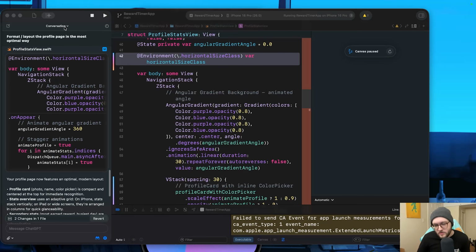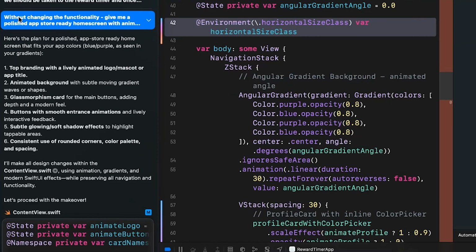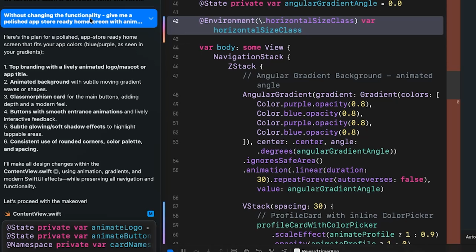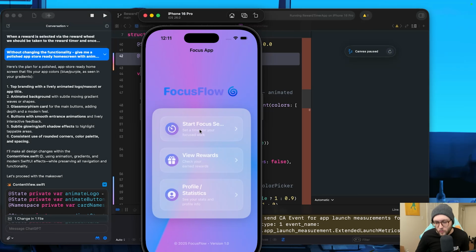I just want to go back really quick. "Without changing the functionality, give me a polished App Store ready home screen." Apparently it took that and said, oh, you don't want to navigate anymore. I've got you. Okay. Because before, the functionality was navigating to these different screens. Essentially, I have a brick right now.